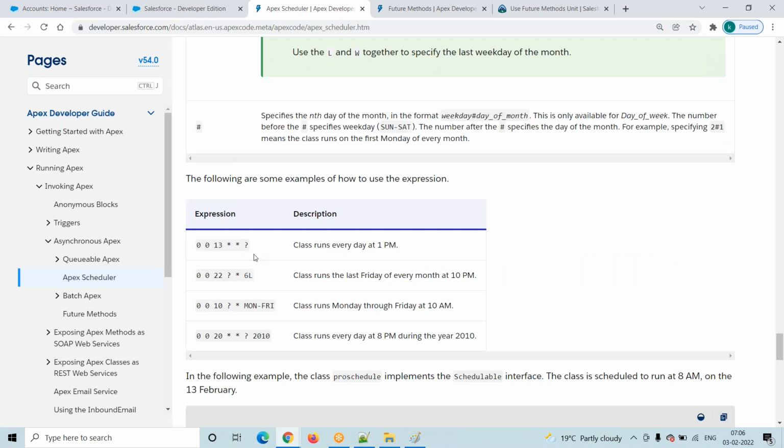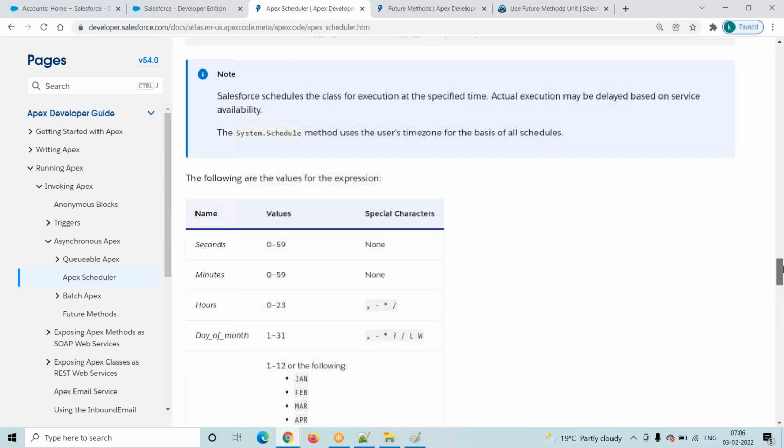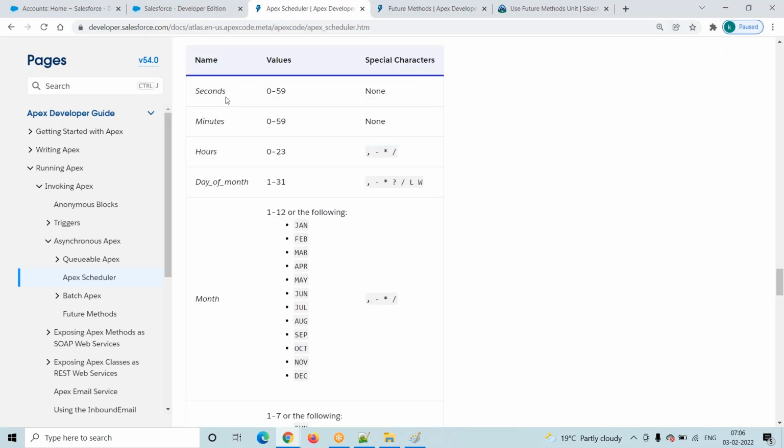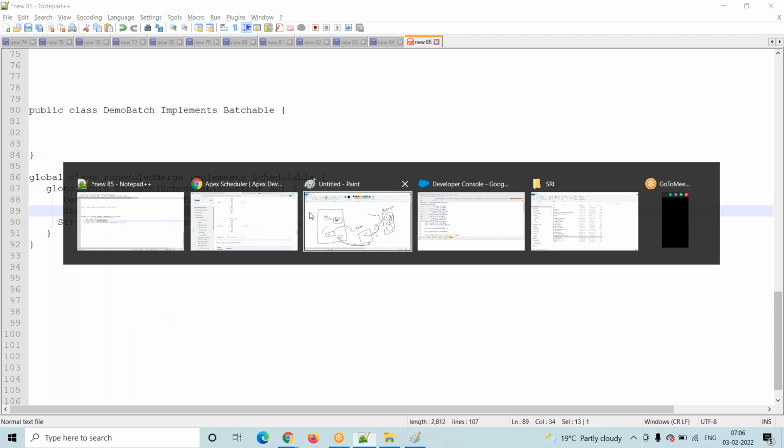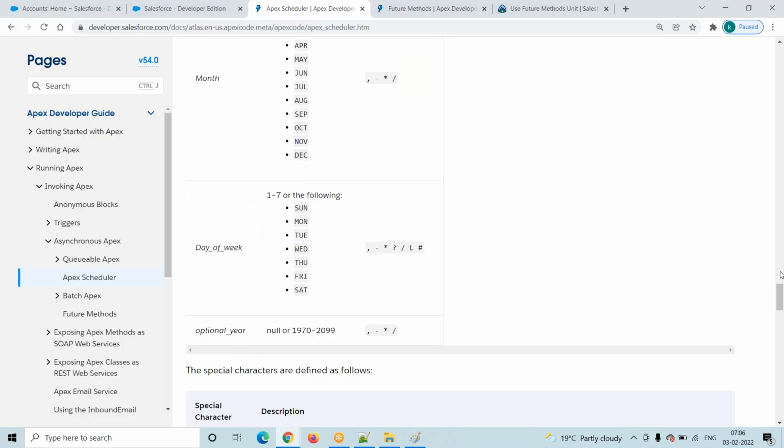The first parameter is seconds, the second is minutes, the third is hours, the fourth is day of month, and so on for each one. When we want to schedule, we go on and schedule using these syntaxes.